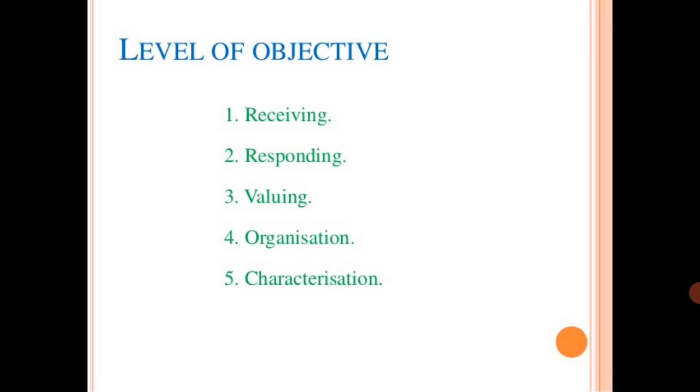The first is the lower level of objective. Here also we have 5 levels of objectives under the affective domain, but in the cognitive domain there are 6 levels. The lowest level here is receiving. That means when you are saying something, the students are listening, that is receiving. Responding: if they are asking questions, or if you are asking questions and they respond, that is called responding. So these are the two types of responding.